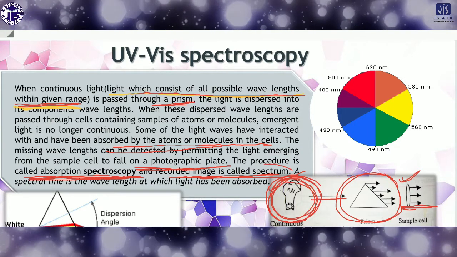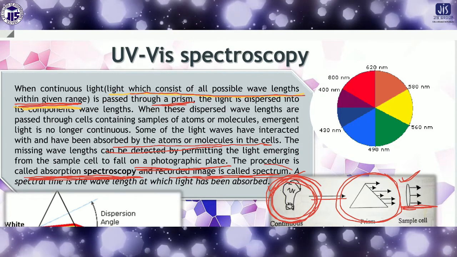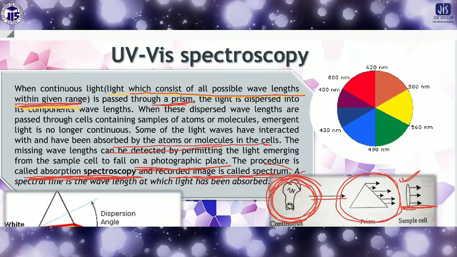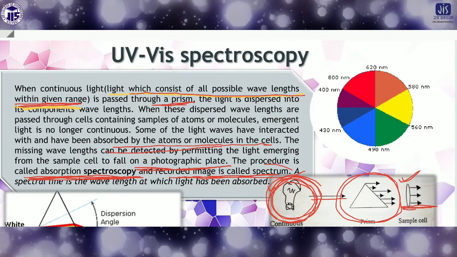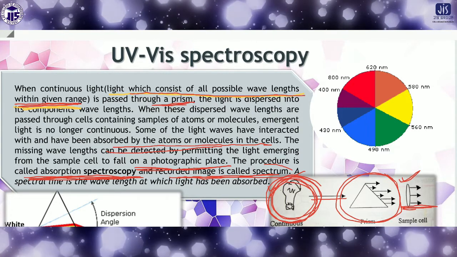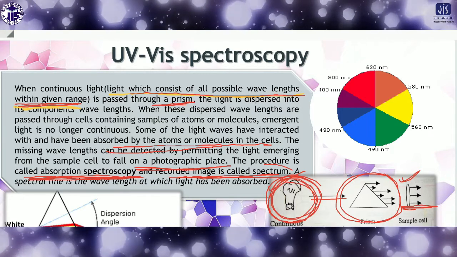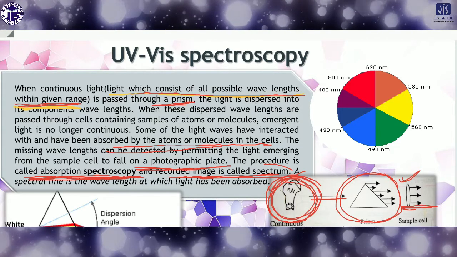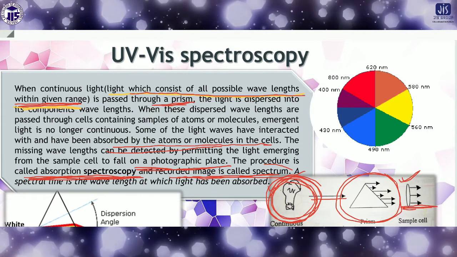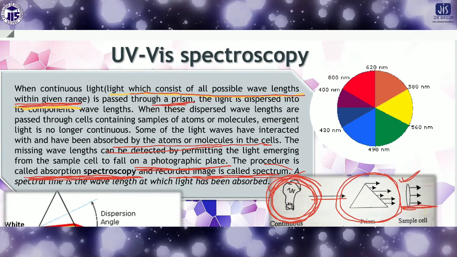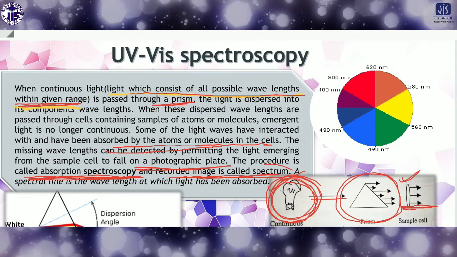This is the basic principle of UV visible spectroscopy in a simple way: if there is any missing light in the light coming from the sample, it means the light interacted with the molecule, and by this interaction the light was absorbed by the molecules.